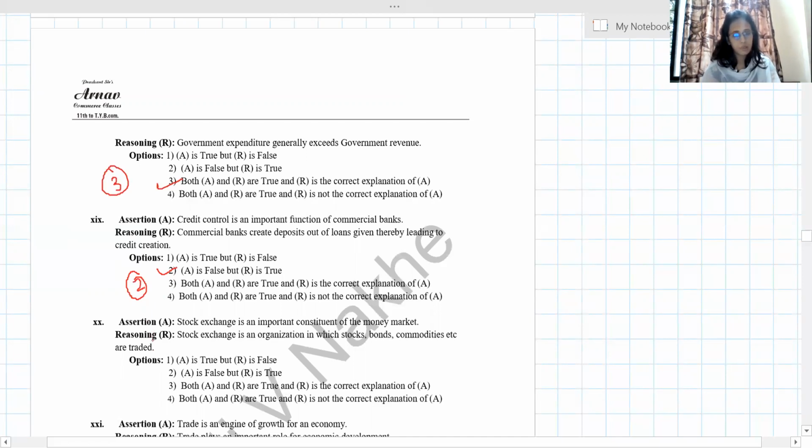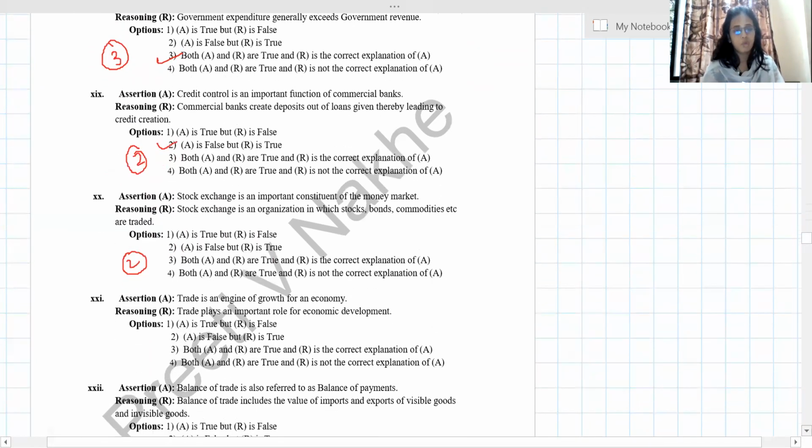Next, assertion: stock exchange is an important constituent of the money market. No, it's a part of the capital market. So A is false, so obviously the second option. Reason: stock exchange is an organization where stocks, bonds, etc. are traded. Yes, my second option is the correct one.